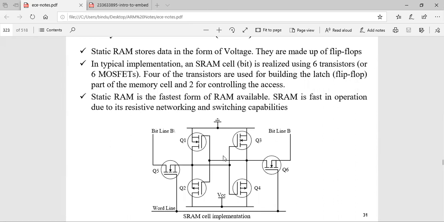So where is this SRAM used? SRAMs are used in PCs, in cache memory, hard disk buffers and all. Sometimes it is used in LCD screens and printers also, where we store the image to be displayed or printed.